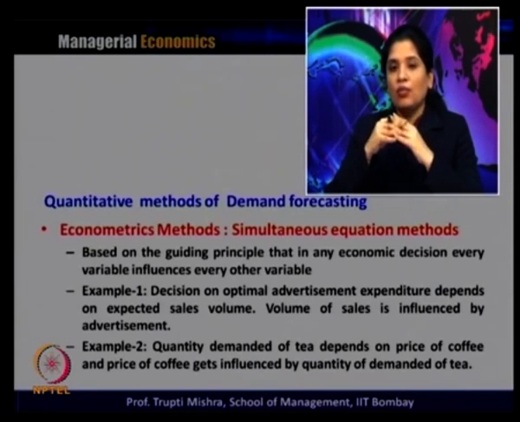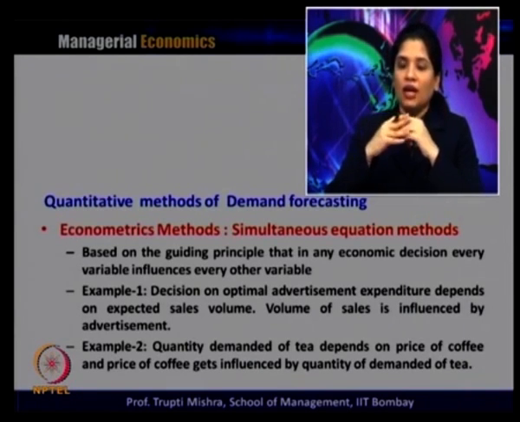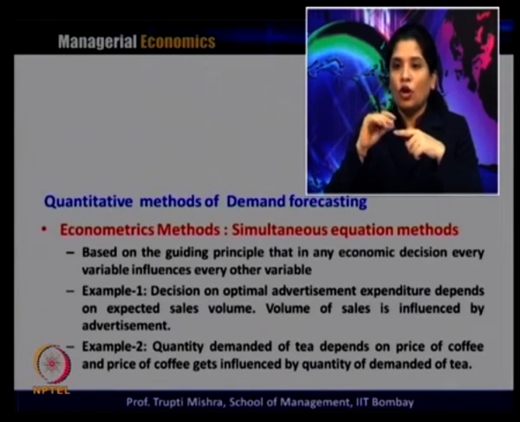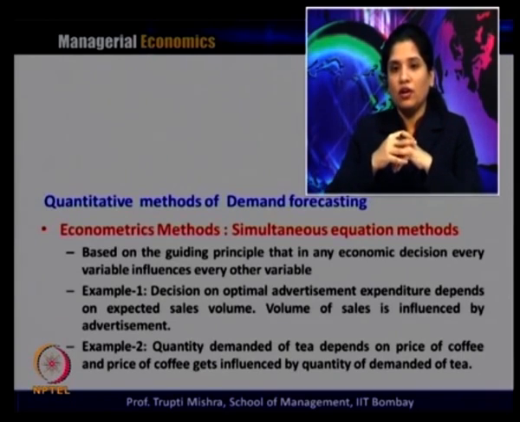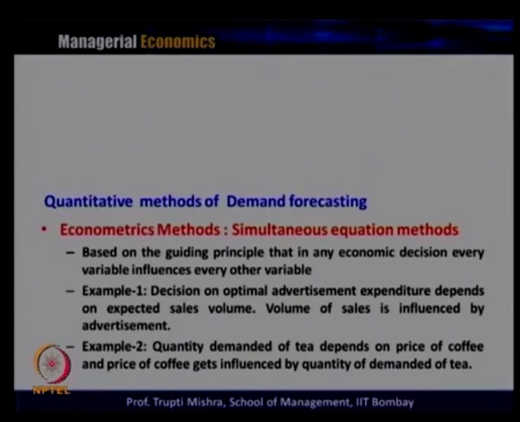Take the example of the decision on optimal advertisement expenditure: it depends on expected sales volume, and the volume of sales is also influenced by the advertisement. Example 2: the quantity demanded of tea depends on the price of coffee, and the price of coffee also gets influenced by the quantity demanded for tea. So the variables are related to each other, and that is why every variable influences the other variables when it comes to economic decisions.